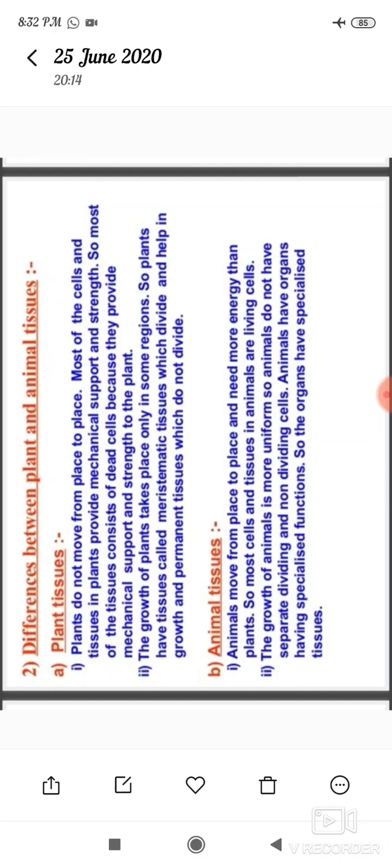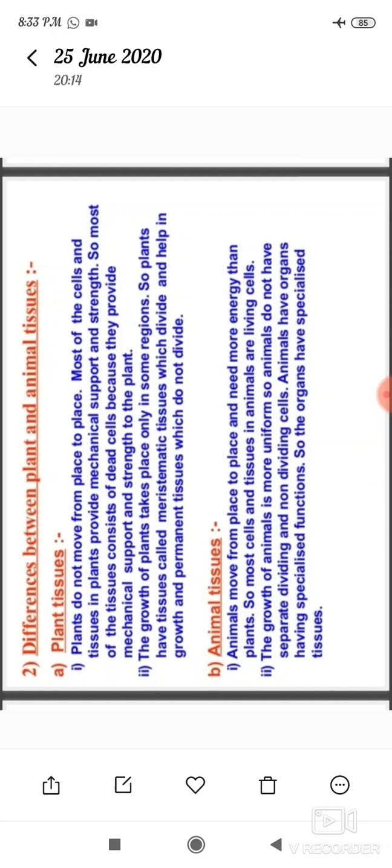The growth of plants takes place only in some regions. Some plants have tissues called meristematic tissues. Meristematic tissues divide and help in growth, and there are permanent tissues which do not divide.